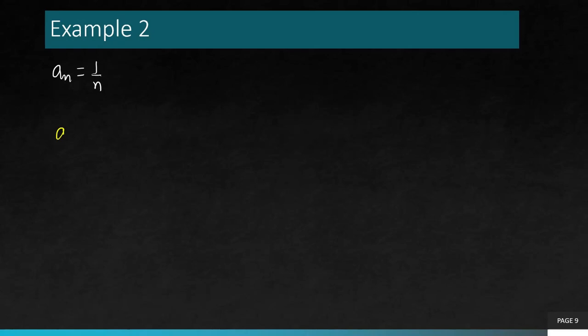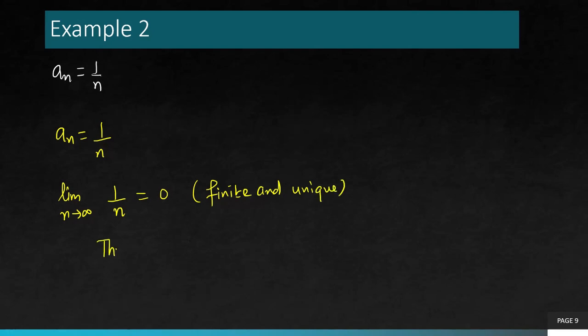Now, in this case, of course, if you compute the limit as n goes to infinity, it's very easy to see that this limit is equal to 0. Now, this is a finite and unique number. So by the definition of convergence, this sequence turns out to be convergent, and it converges to 0.